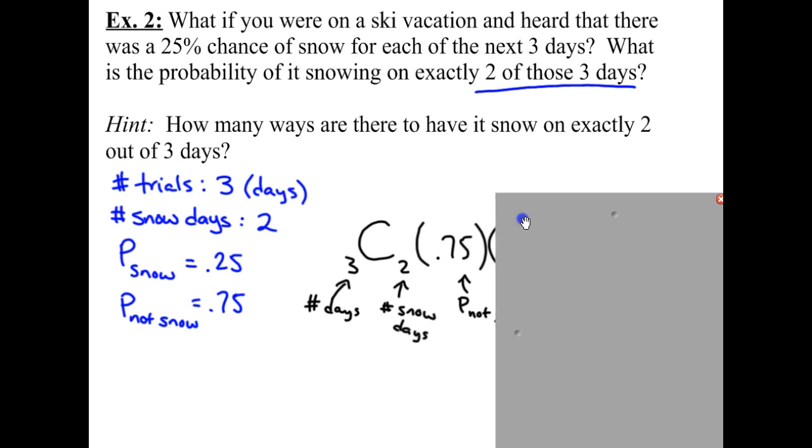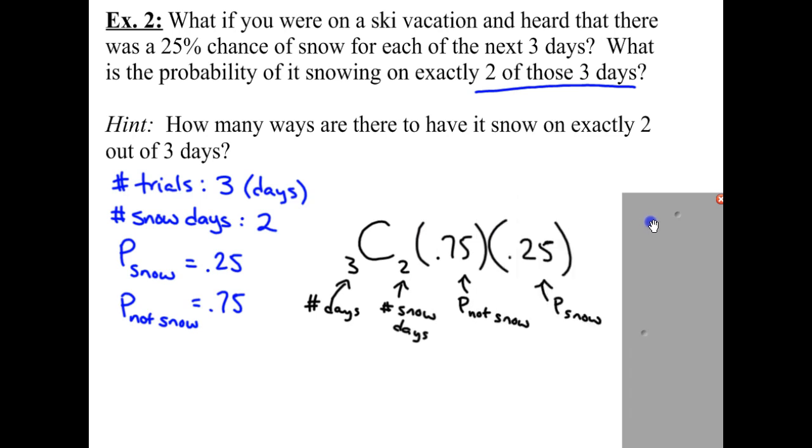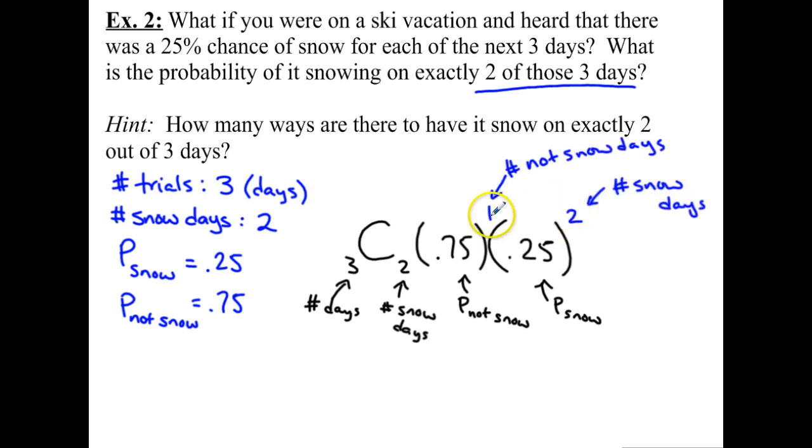Next, I have to multiply by the probability of it not snowing and the probability of it snowing. If you're worried about the order here, just remember, in multiplication, the order doesn't matter, right? What does matter is getting the exponents right. So if you put your labels in here, not snowing and snowing, and then think about how many of each of those you want, you'll nail it. Okay? So how many days do I want it not to snow? That would be over here. How many days do I want it to snow? Okay? So not snowing 1 day, snowing it 2 days.